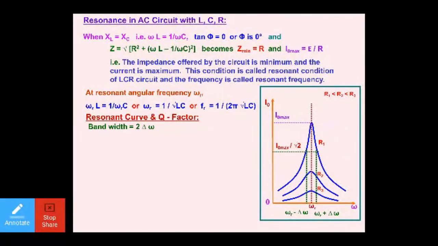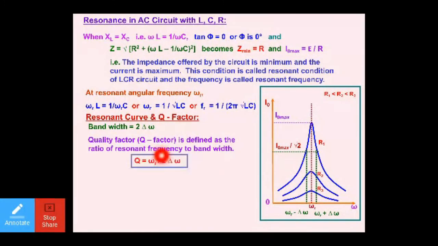So under this resonant condition, now what is bandwidth over here? If you see here, it is delta omega, here it is also delta omega. So total bandwidth will be equal to 2 delta omega. This is what they are writing here. Furthermore, we are discussing the quality factor. Now what is a quality factor? Quality factor is the ratio of resonant frequency divided by the bandwidth.